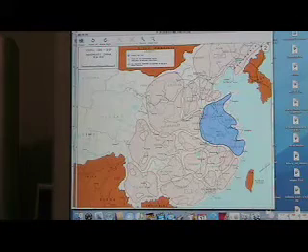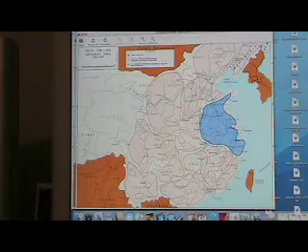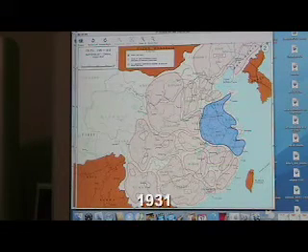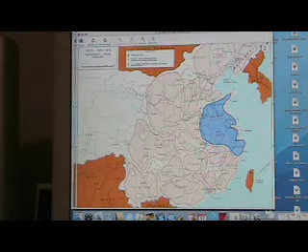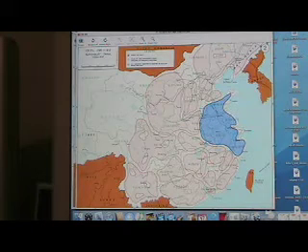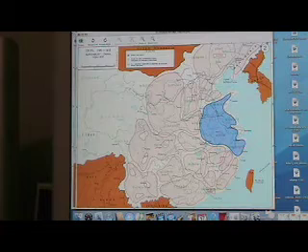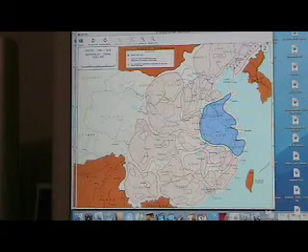The Encirclement Campaigns. Following the Central Plains War, the Communist Party set up the Chinese Soviet Republic in November 1931. This was a new country within China, and this began the period known as the Two Chinas. Chiang began a series of encirclement campaigns against this new Soviet Republic and the rest of the communist forces in China. The idea was to encircle these communist territories and crush them militarily.